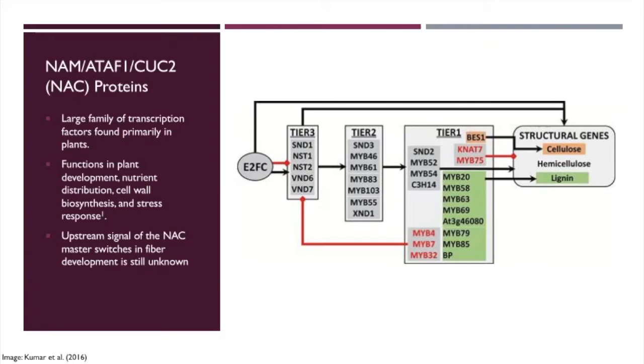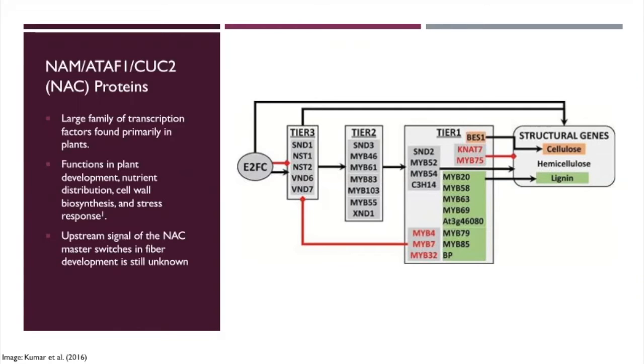So this image over here on the right shows transcription factor proteins and their role in secondary cell wall development. You can see over here the structural genes of cellulose, hemicellulose, and lignin, which we know make up a lot of the cell walls. Tier 1 is those proteins that are capable of binding directly to structural genes.